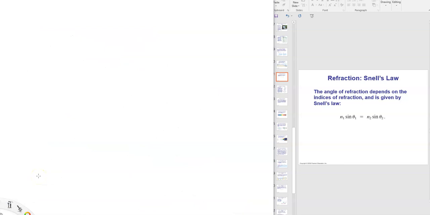Okay, let's try another example. This time, let's say here's a swimming pool. There's the surface of the water. This is the bottom of the swimming pool. There's the shore, I mean, outside somebody standing.